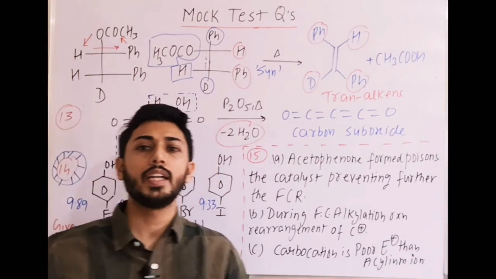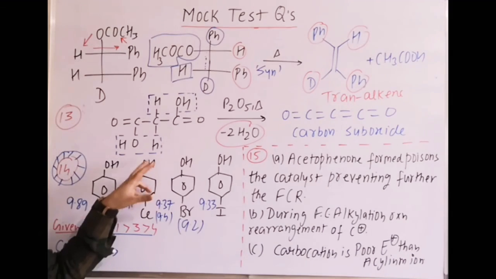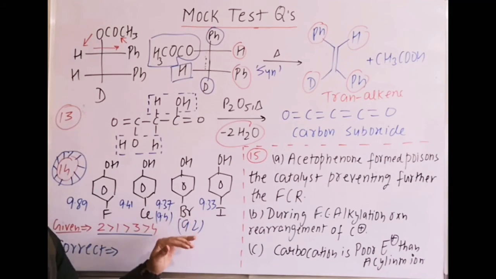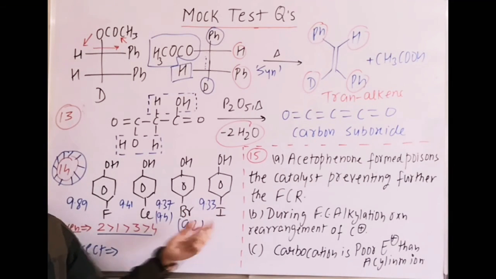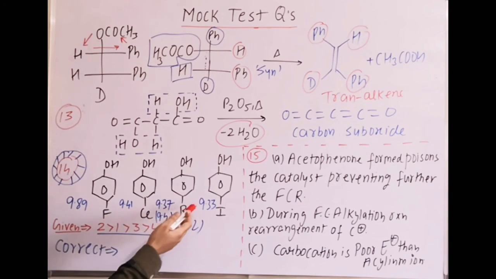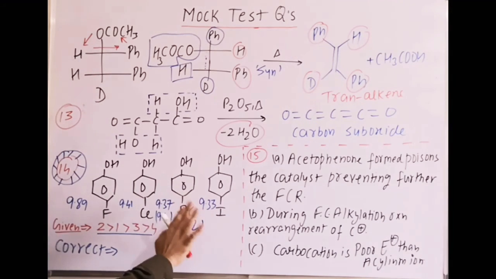The explanation is that when the phenoxide ion is formed, it will undergo resonance, and Cl contains vacant orbitals. It also has a minus I effect. Br has less minus I, even less for iodine, and they also contain vacant orbitals, but the size of their orbitals is large. So the reason is that vacant d orbitals are there which can easily delocalize in the Cl 3d orbitals. Then for fluorine, which is more electronegative, it will be more acidic. For Br, inductive and delocalization both, iodine last. That is the answer given.